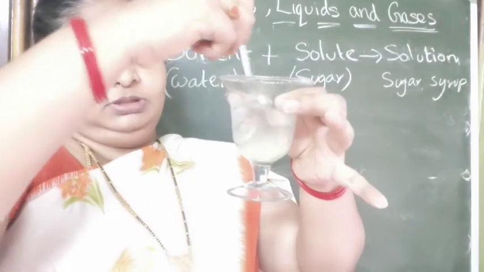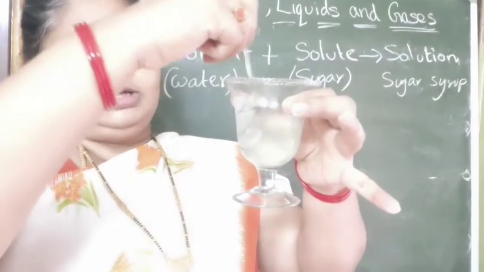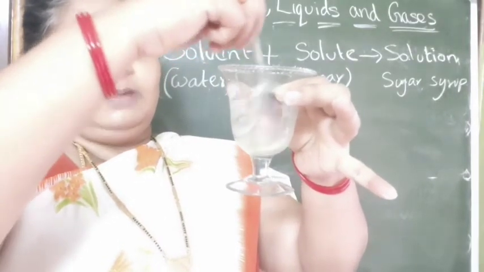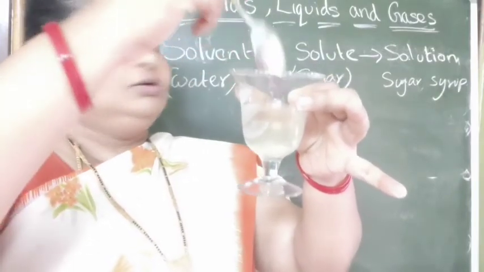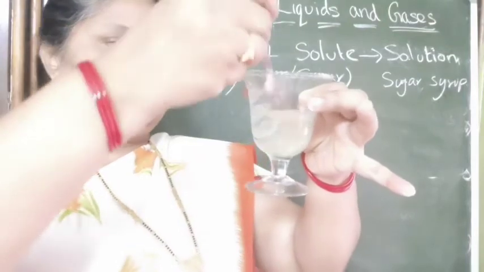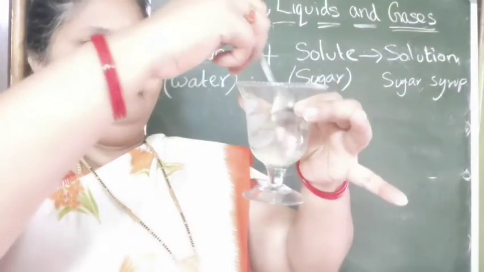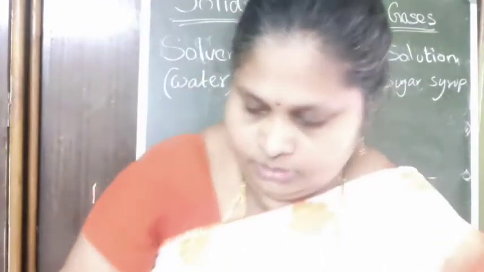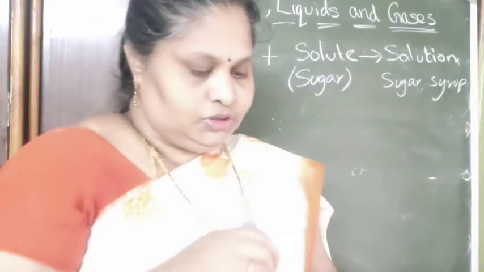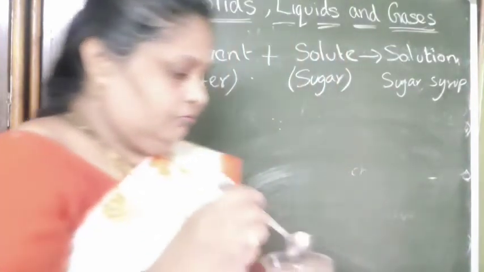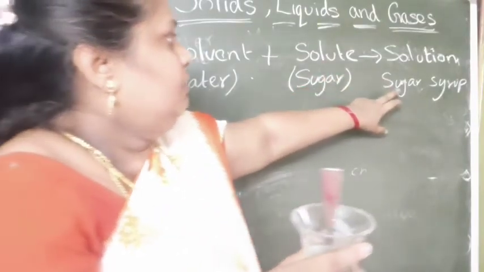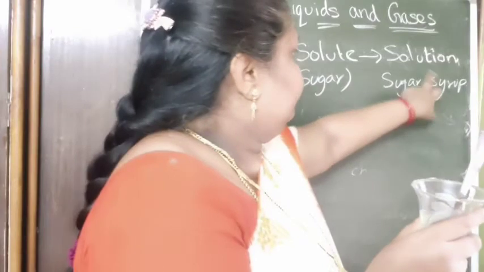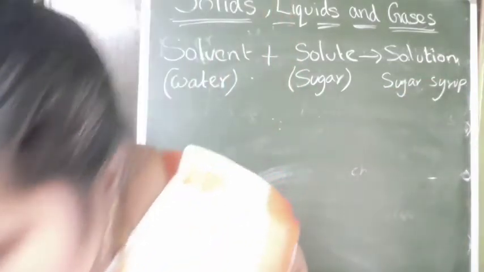After some time, the sugar molecules are completely dissolved in water. Then we get sugar syrup. This is the solution. Here water is the solvent and sugar is the solute, and we get the mixture of sugar syrup. This is the solution.